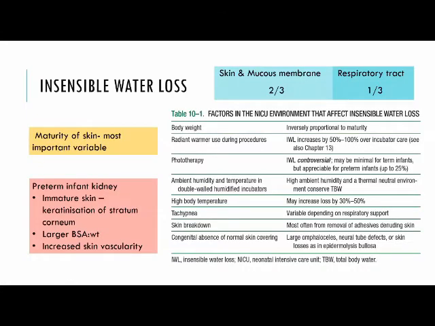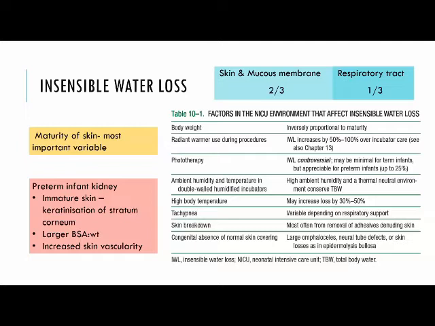The other important contribution to total body water balance is insensible water loss. This occurs via skin and mucous membrane, which is 2/3 and is the major component, and via the respiratory tract in 1/3. So maturity of skin is the most important variable which determines insensible water loss. In a preterm infant, the skin is immature and keratinization is not complete. The stratum corneum is well matured by 34 weeks of gestation. Also, as discussed earlier, children have a larger body surface area to weight ratio and increased skin vascularity.